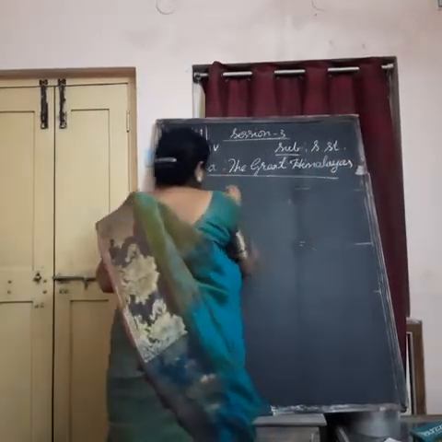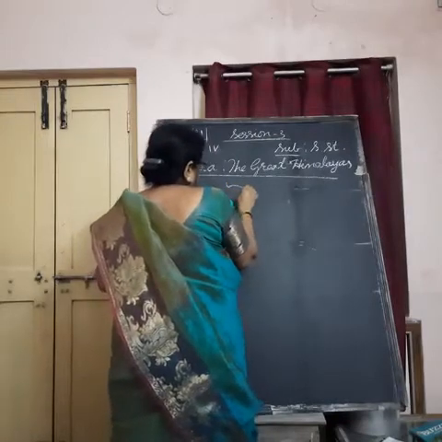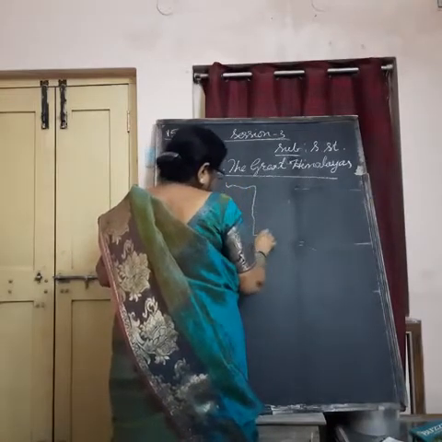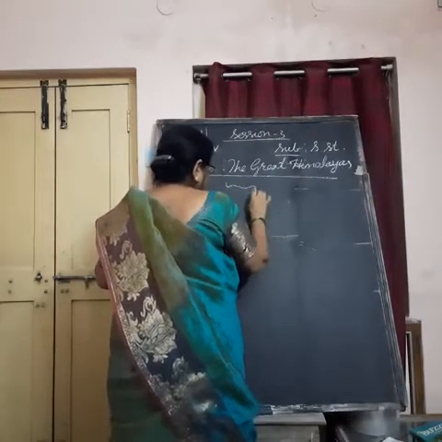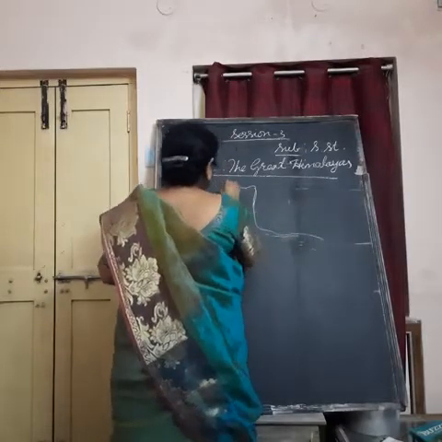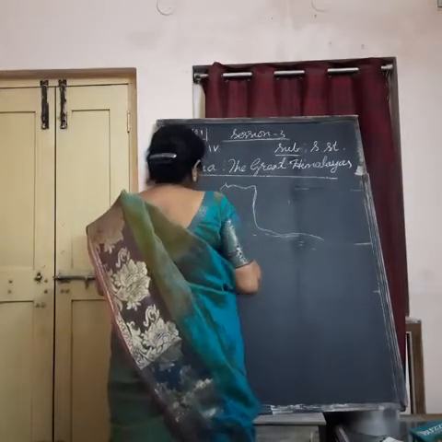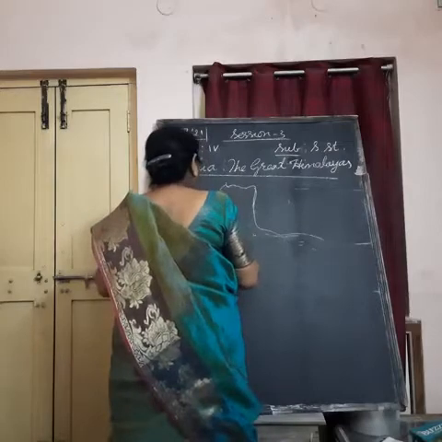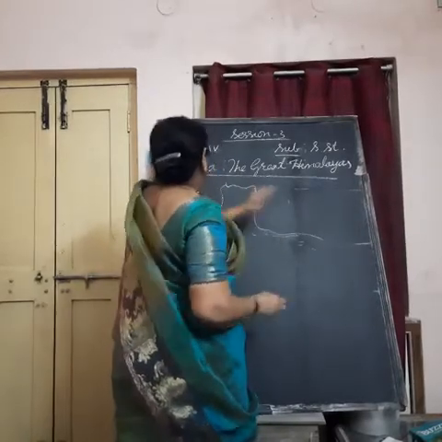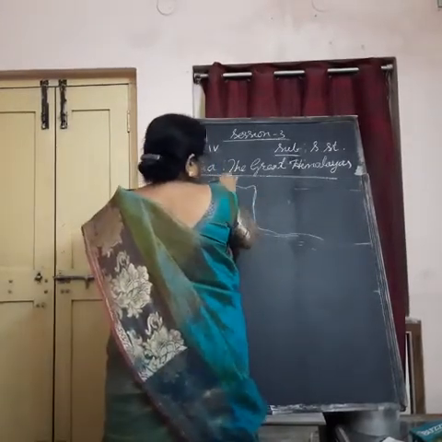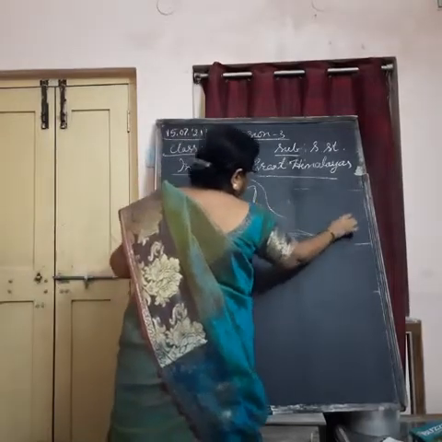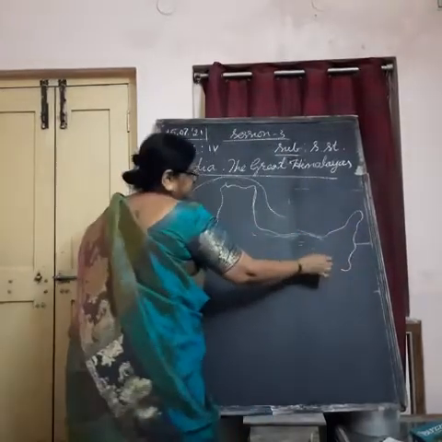So, if you draw the India map like this, it is a sketch, I can say. Sketch means rough map. If you draw India somewhat, just the northern part, like this.